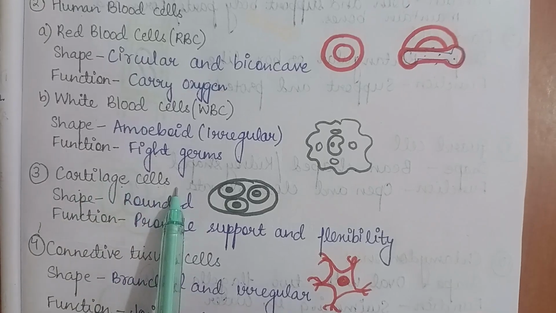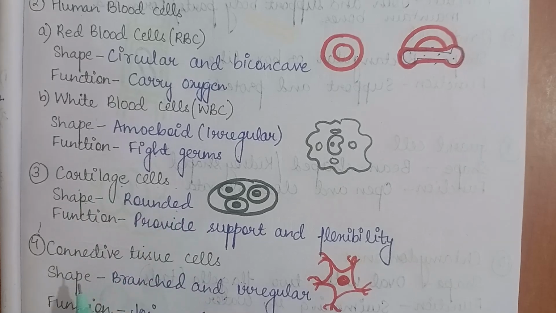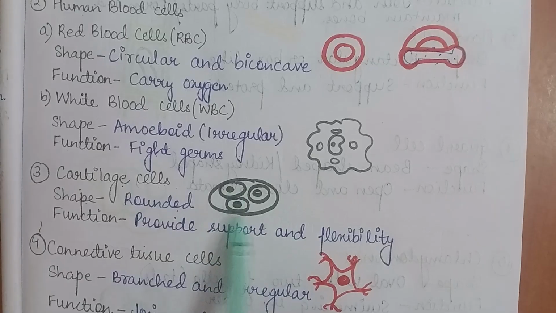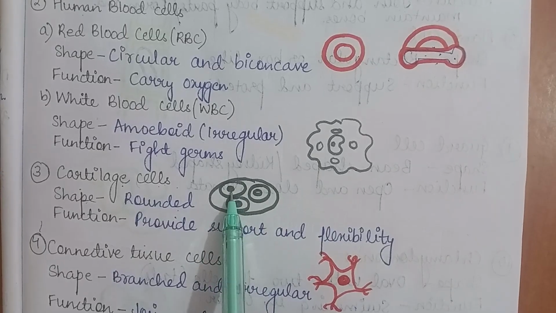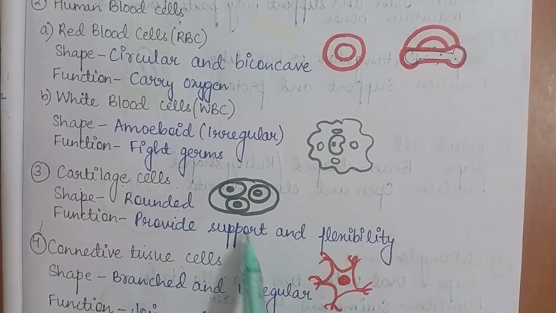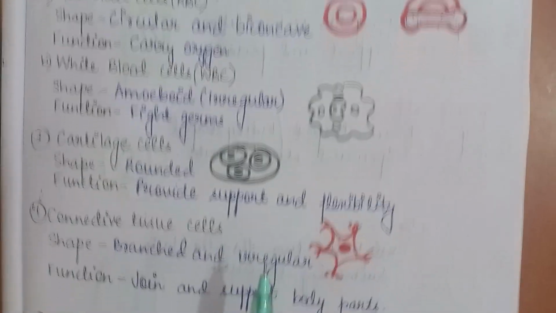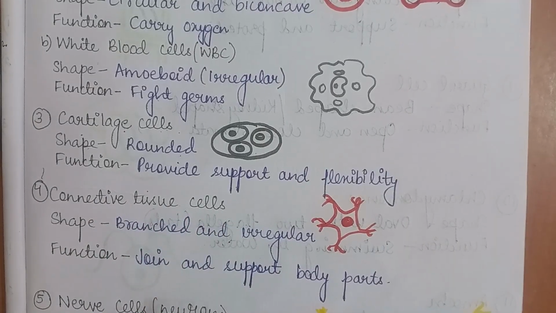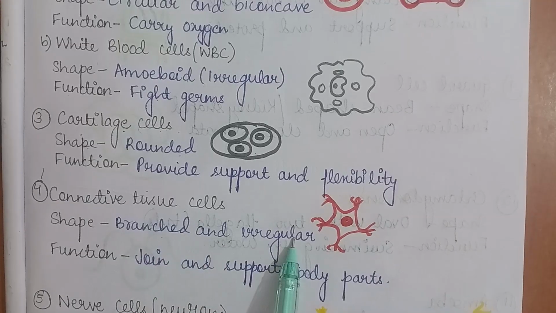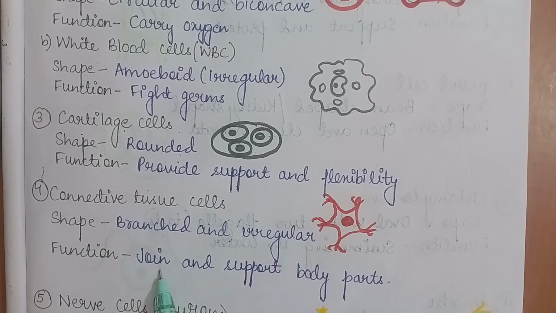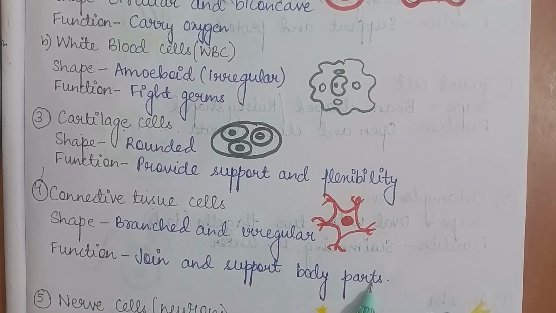Next are the cartilage cells. Their shape is rounded and their function is to provide support and flexibility. These cartilage cells are found on the tip of the nose and on the ears. Next are the connective tissue cells. They are found generally between tissues and their shape is branched and irregular. Their function is to join and support body parts.